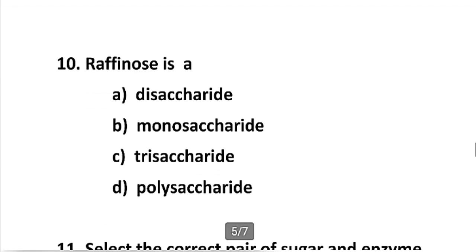Now moving to the 10th question. The 10th question is: raffinose is a, and the options given are A, disaccharide; B, monosaccharide; C, trisaccharide; and D, polysaccharide. Raffinose is a trisaccharide. Raffinose is made up of one molecule of galactose, one molecule of glucose, and one molecule of fructose. So it is a trisaccharide. Option number C.